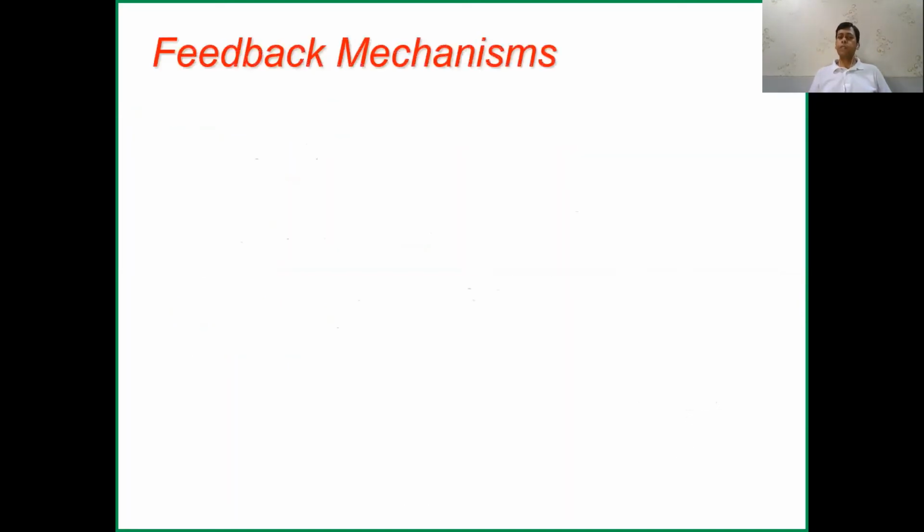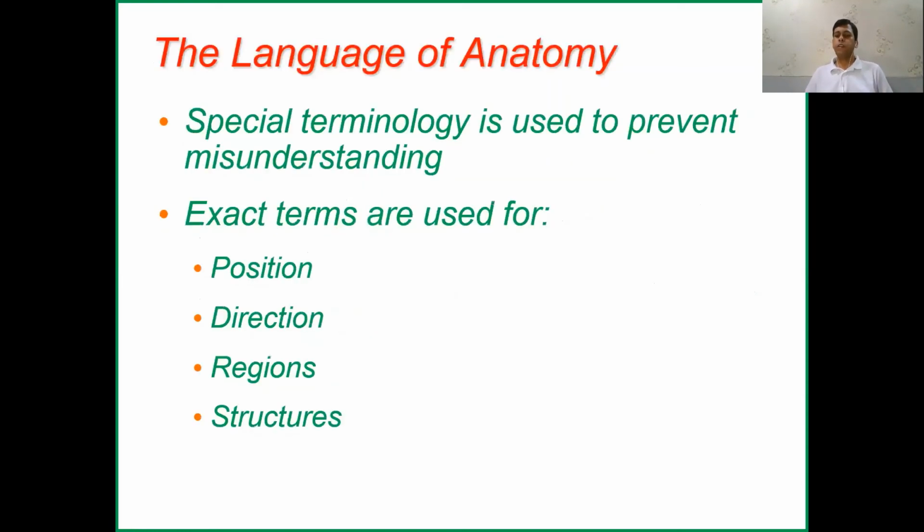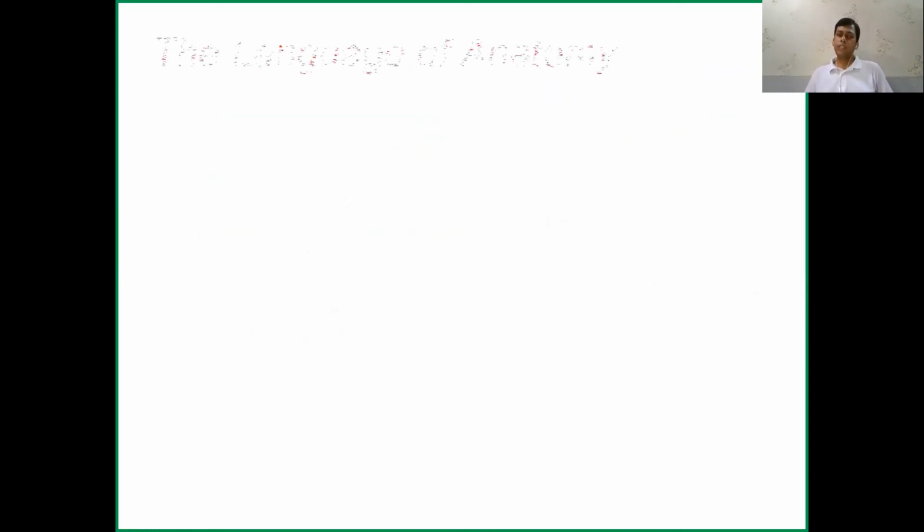But there is some positive feedback. Say at the time of birth of a baby, oxytocin is released when there is more contraction in the uterine muscle, a strong stimulation, and this strong stimulation will send a signal to the pituitary gland to secrete more oxytocin. So this is called positive feedback. And even in blood clotting this mechanism works. But generally it is the negative feedback mechanism. So this is all about basic physiology.